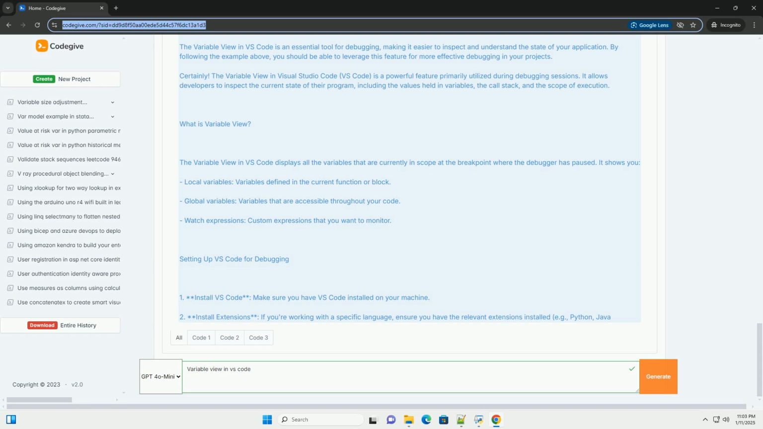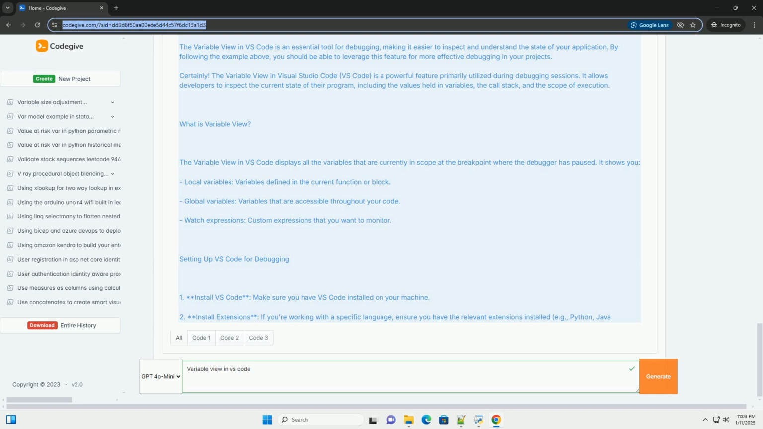Conclusion. The variable view in VS Code is an essential tool for debugging, making it easier to inspect and understand the state of your application. By following the example above, you should be able to leverage this feature for more effective debugging in your projects.